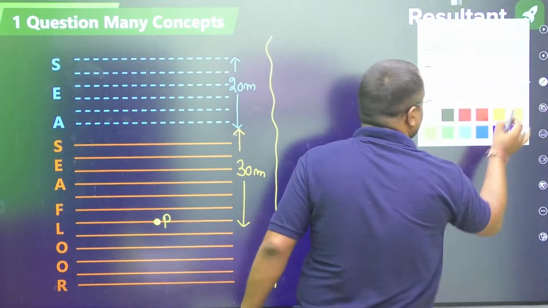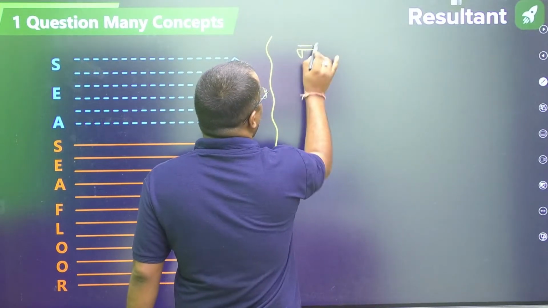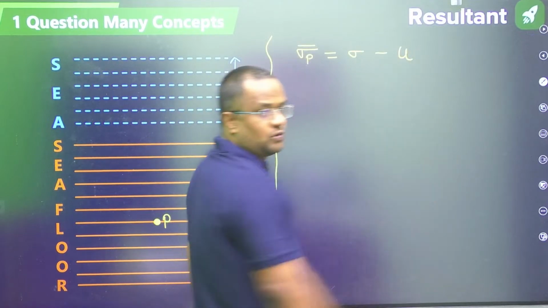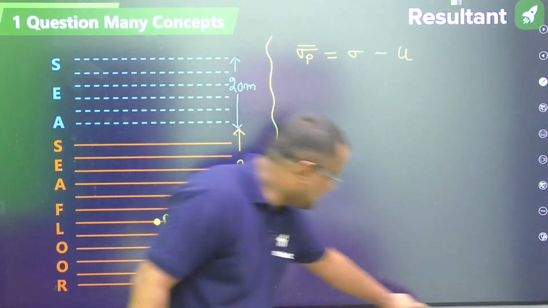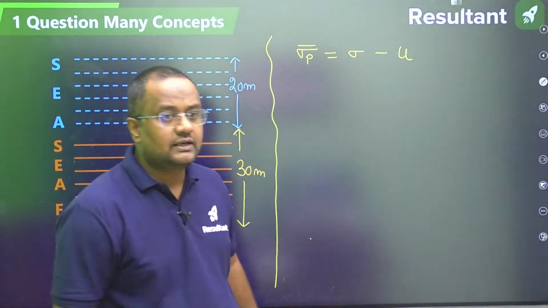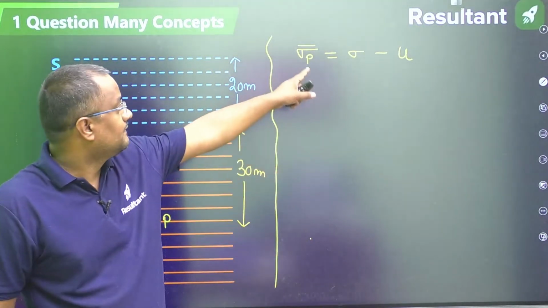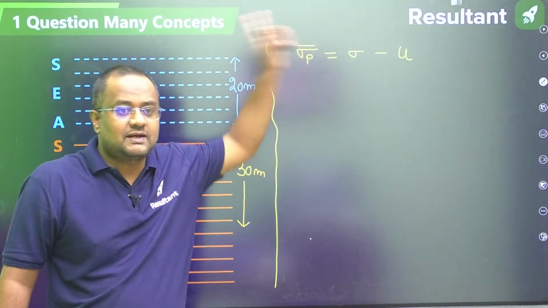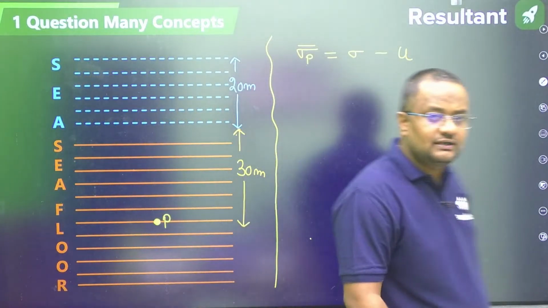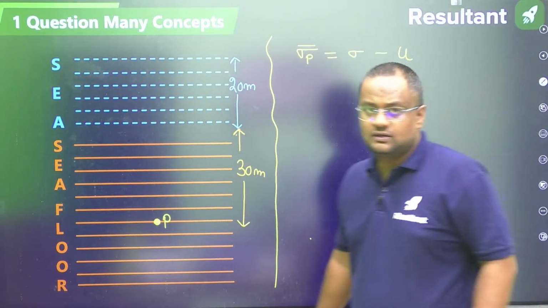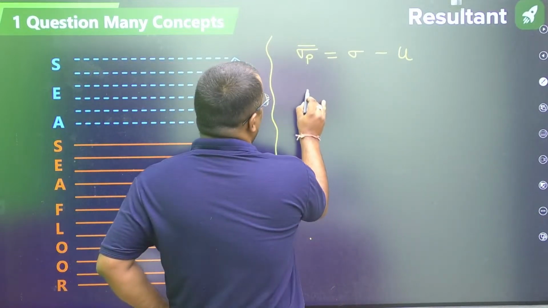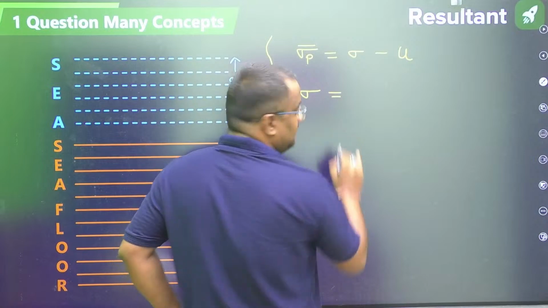Please see here, guys. Sigma bar P, the effective stress, is total stress minus pore water pressure. Correct, everyone? Now this is sigma minus U. So what is sigma at 30 meter below?